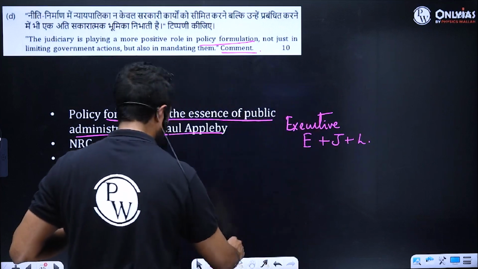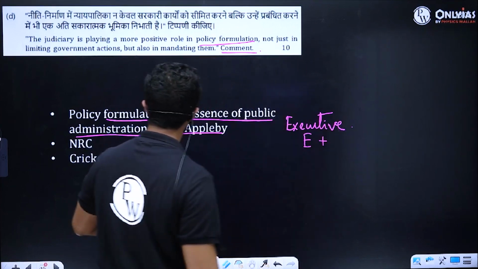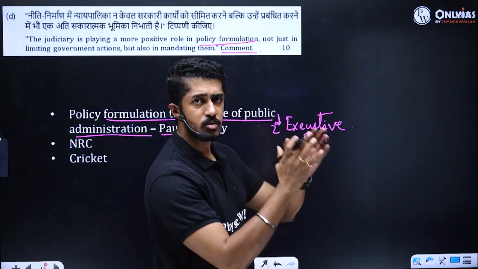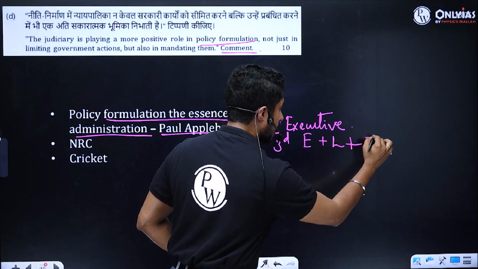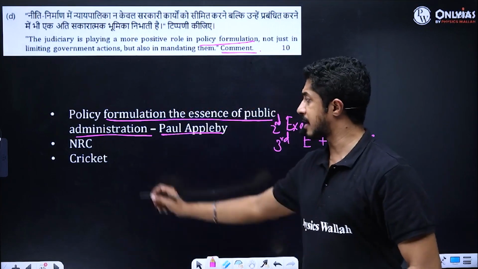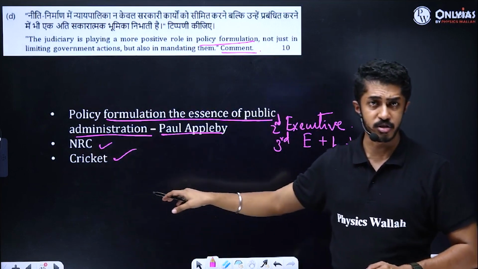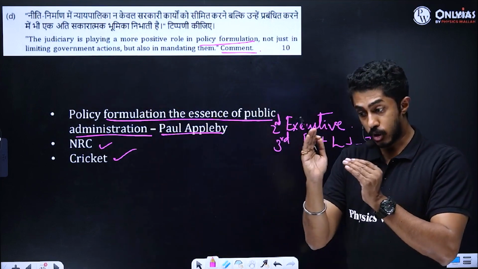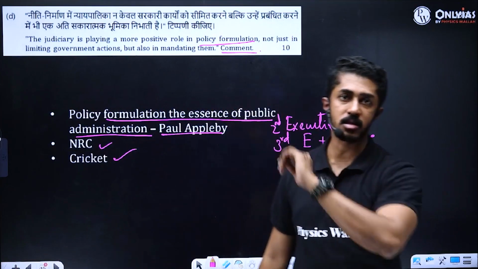Now I made a small mistake here. In this order when I write, it is always better that my answer has a flow. So when I mentioned this as my first statement, this should be my second: that it is the exclusive domain of the executive. The third should be that it consists of executive, legislature and the judiciary. From the fourth point onwards, I start giving examples connected with it. That is, where judiciary has played a positive role in policy formulation. Not just in limiting government actions, but also in mandating them. That is, not only stopping the government from doing some things, but also asking them, get this thing done.